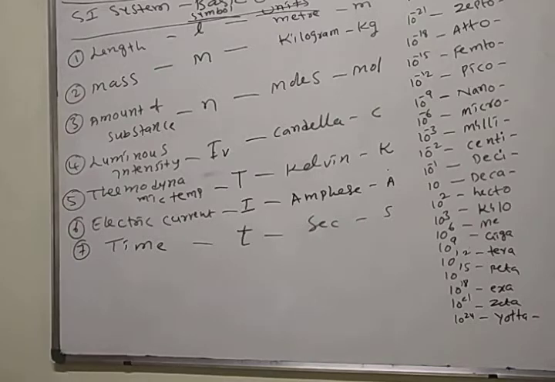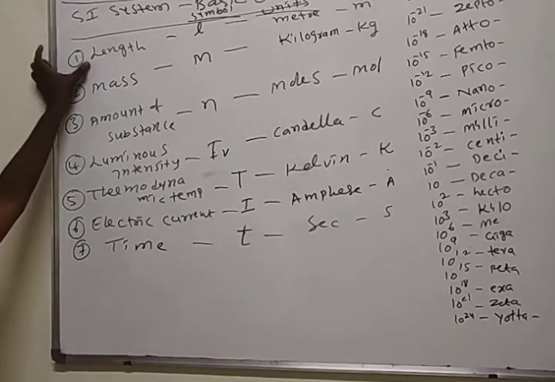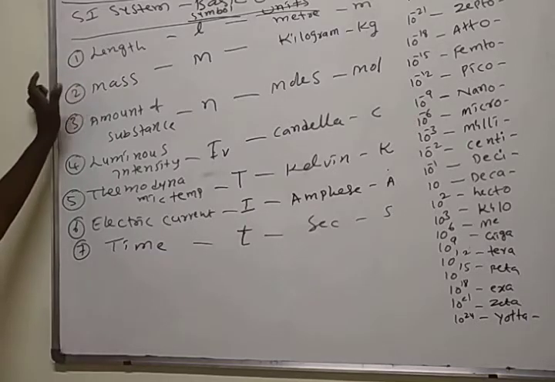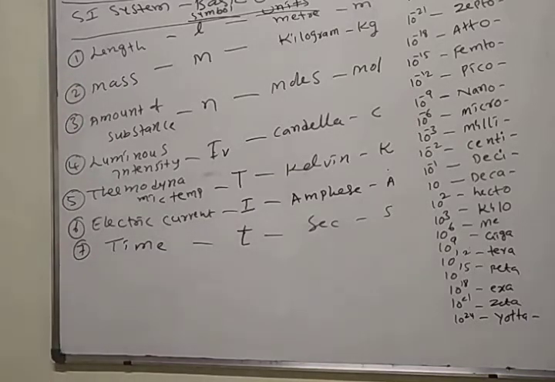How many basic units are there? 7. One is length, second is mass, third is amount of substance, fourth is luminous intensity, fifth is thermodynamic temperature, sixth is electric current, seventh is time. What is the SI unit for length? Meter. For mass, kilogram. For amount of substance, mole.